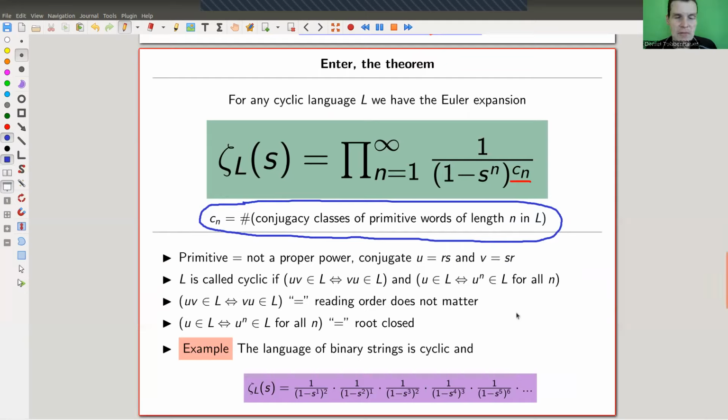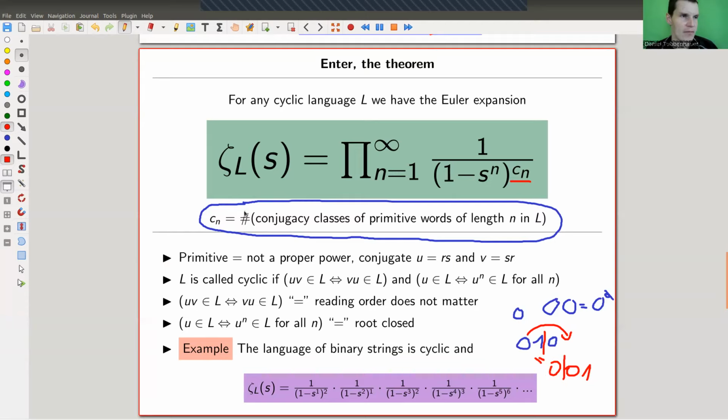So primitive just means it's not a proper power. In our language from before, for example, 0 is not a proper power, but 0, 0 is, because it's just 0 squared. So that's a primitive, not a proper power, like a primitive root if you want, and otherwise you don't care. And conjugate is really just the following. You have something like 1, 0, 1, and you're allowed to cut it and put this on the other side. So can I do this? 0, 0, 1. I've cut it here and put it on the other side. And these are then conjugate words, right? So cutting and moving things around.